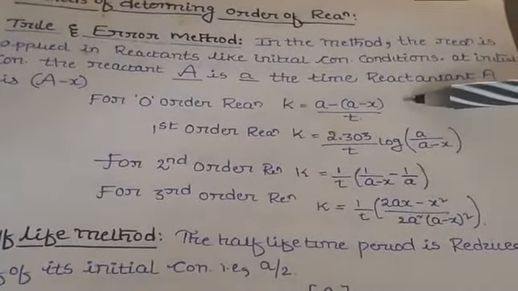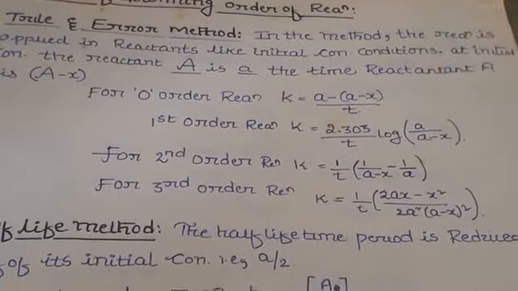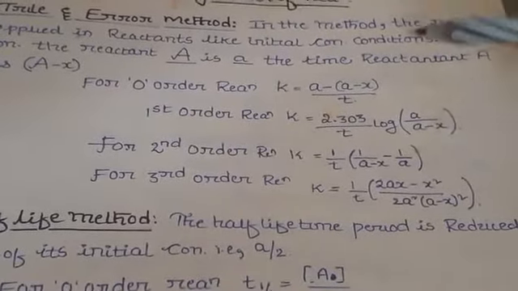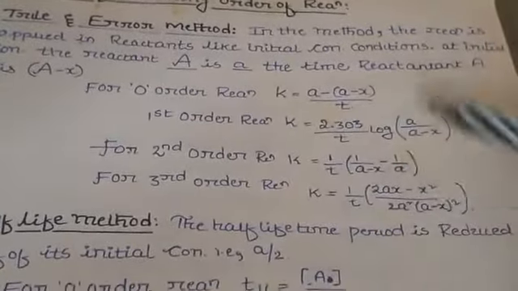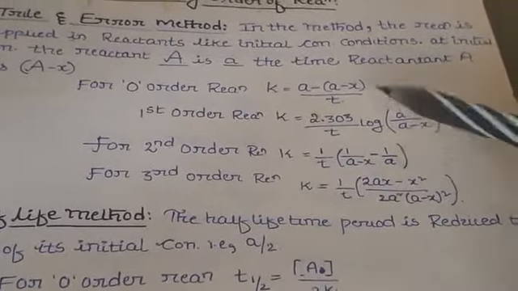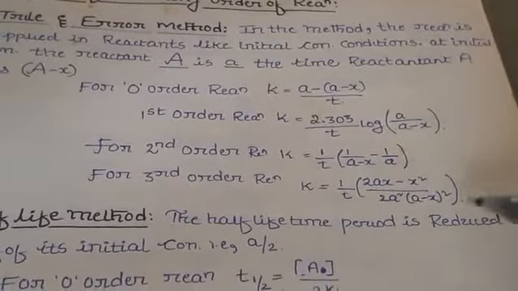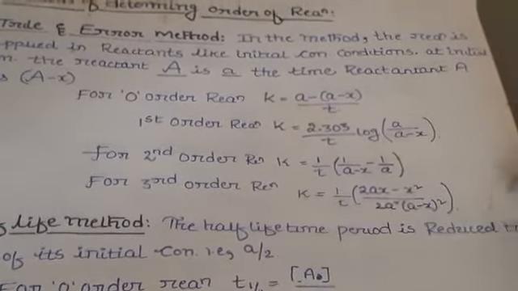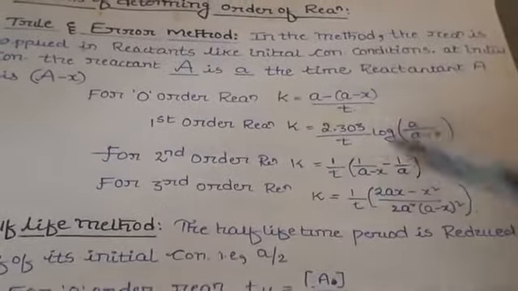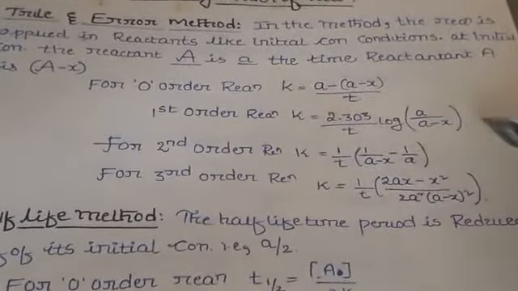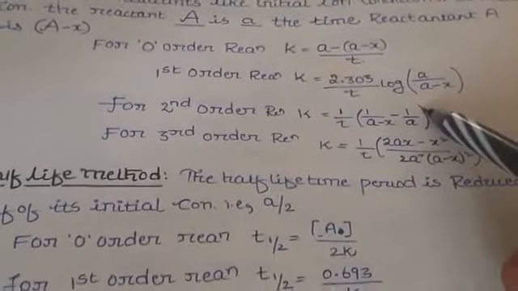For a zero order reaction you get A minus (A minus x) by t. For first order you get this one, which we have already derived. For second order, the expression is x(2A minus x) by 2A squared (A minus x) squared. So here we are taking initial concentration conditions, and when you apply them, these are the expressions we get. This is one of the methods.